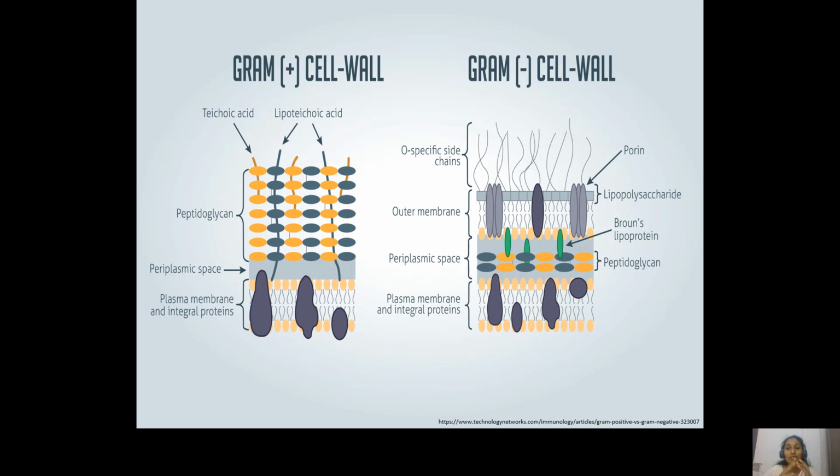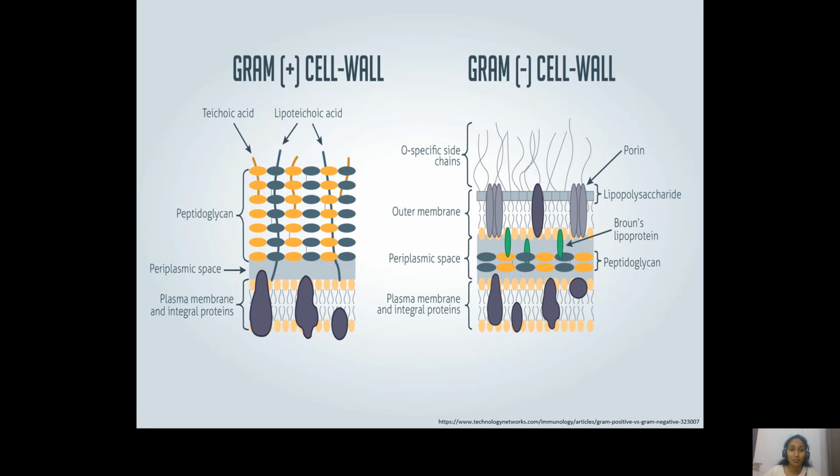And along with that, there are certain molecules called porin molecules present in the outer membrane. These porin molecules are membrane spanning proteins arranged in sets of 3. So they form pores in the cell wall, and they help in the absorption of nutrients from the surroundings.